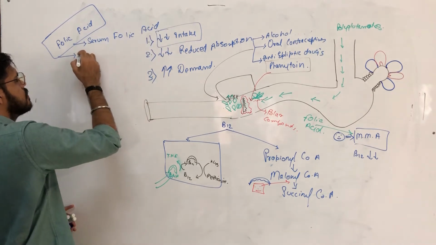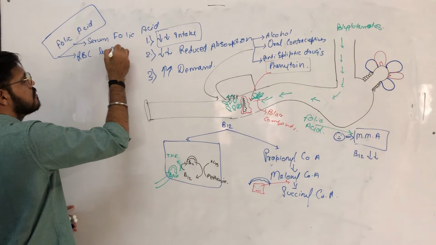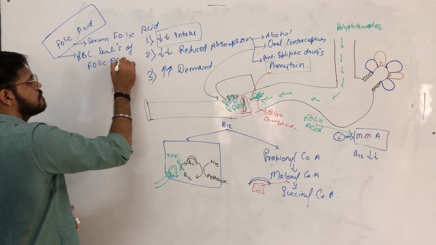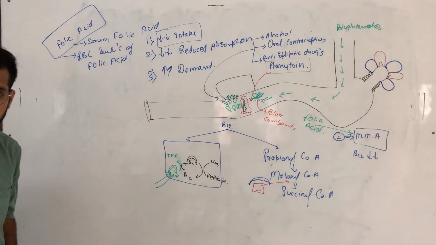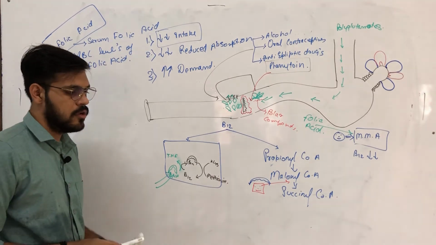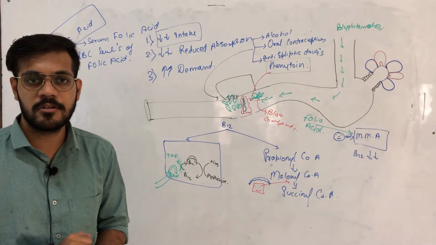Another is red blood cell, or RBC, levels of folic acid. In both of these, serum folic acid and RBC folic acid, where can we estimate the exact levels of folic acid?